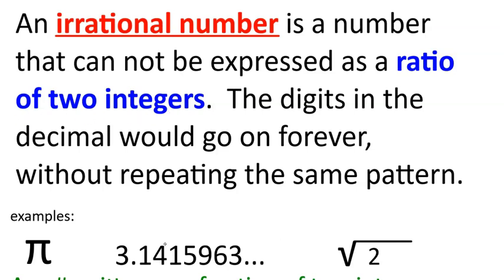This is a key phrase. It cannot be written as a ratio of two integers. You cannot say the word numbers. You have to say the word integers. So the digits in a decimal would go on forever and ever, and they would never repeat the same pattern. Here are some examples of irrational numbers.